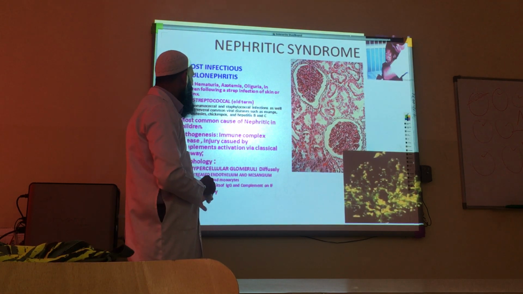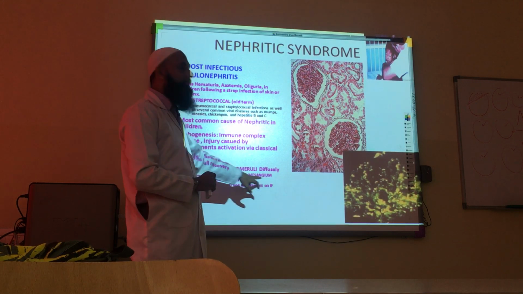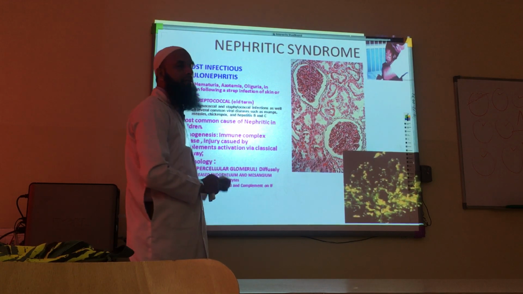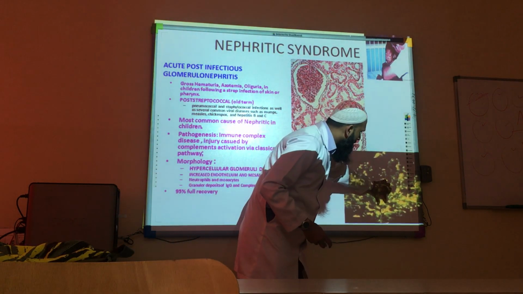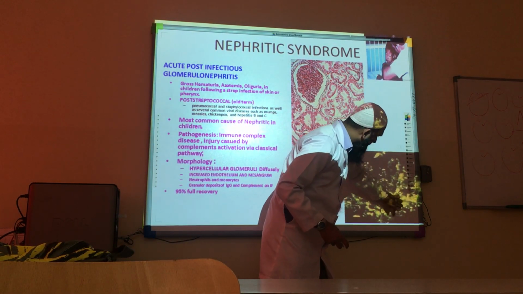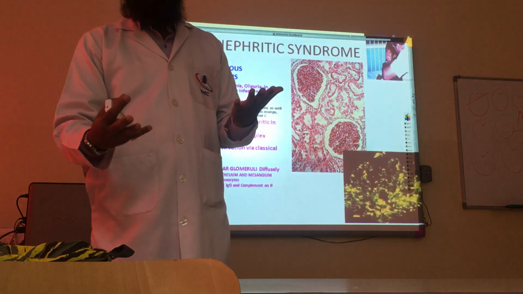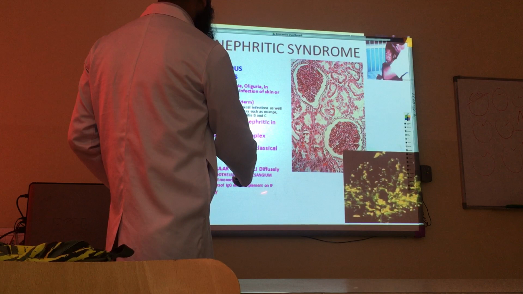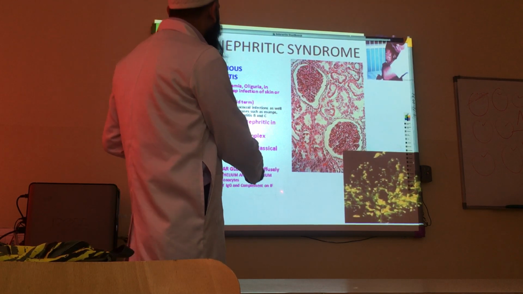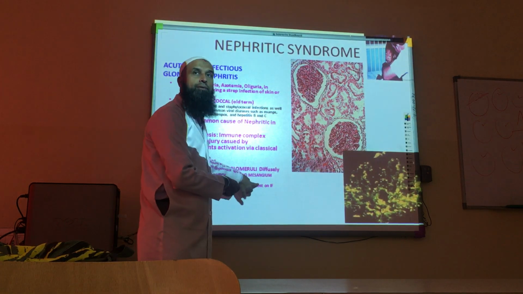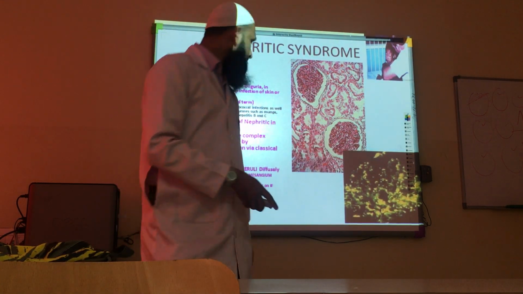There are granular deposits of IgG and complement on immunofluorescence. You see the granules here, and here, and here. Because the mechanism of this disease is complement activation, you will find a lot of granules of IgG, which are antibodies, and complement proteins, both found in the glomerulus on immunofluorescence.